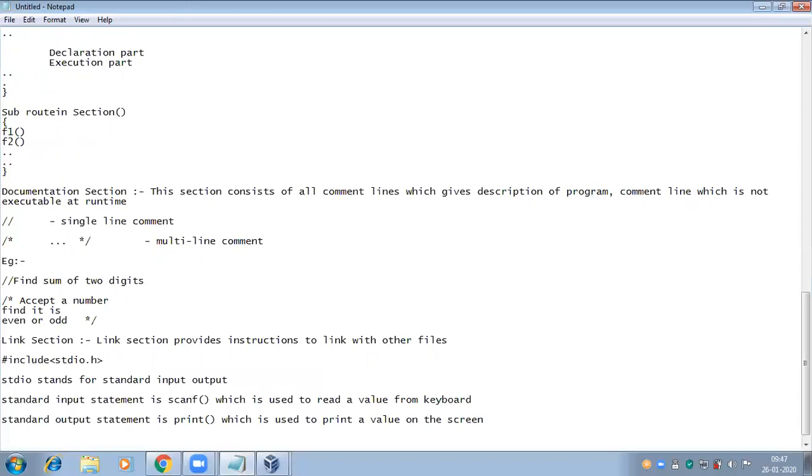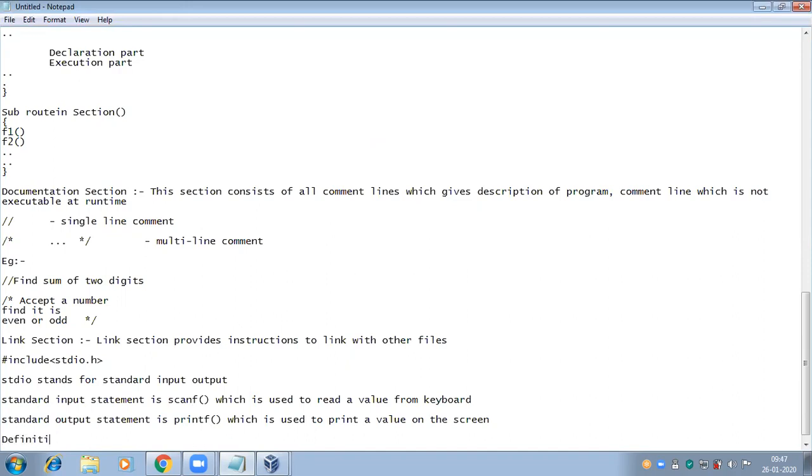Standard input statement is scanf, which is used to read a value from the keyboard. Standard output statement is printf, to print a value on the screen. If I'm writing the mathematical functions in the program, then math.h in the link section, like this.